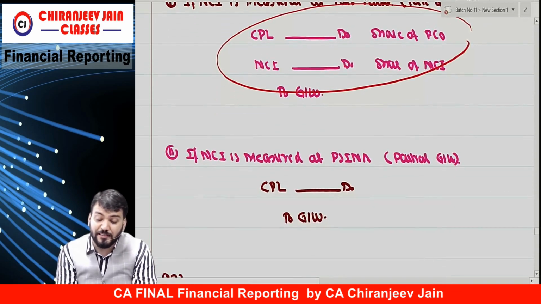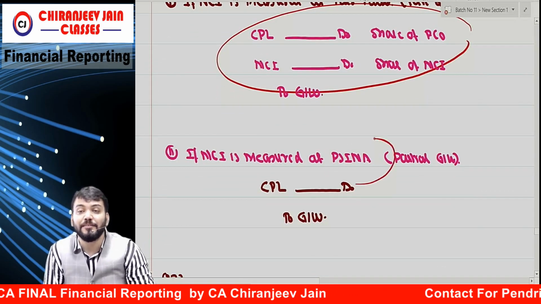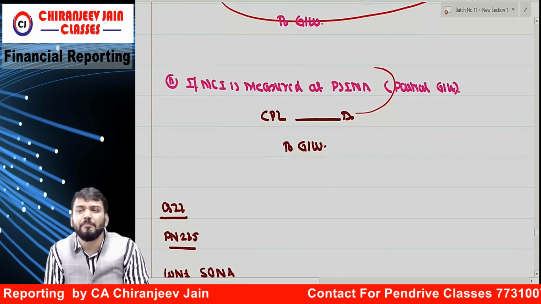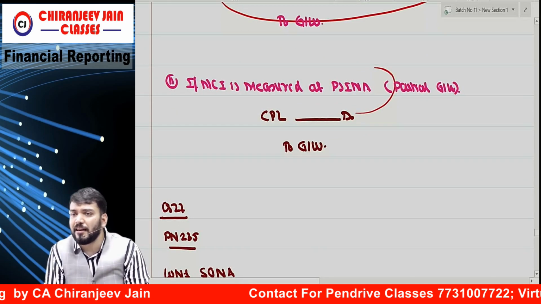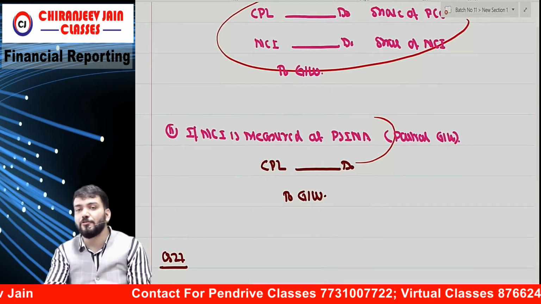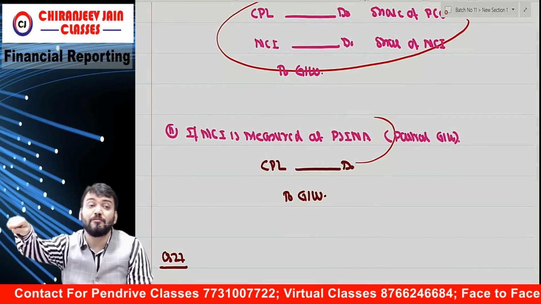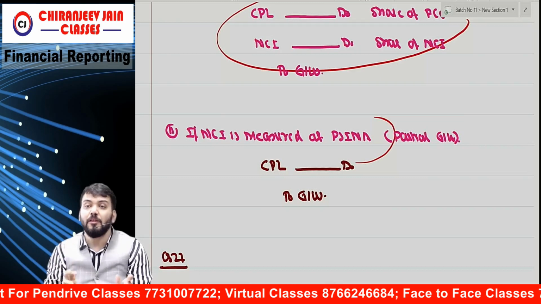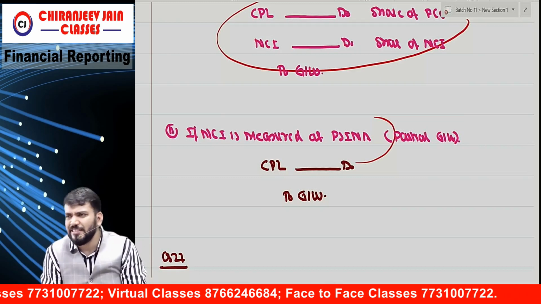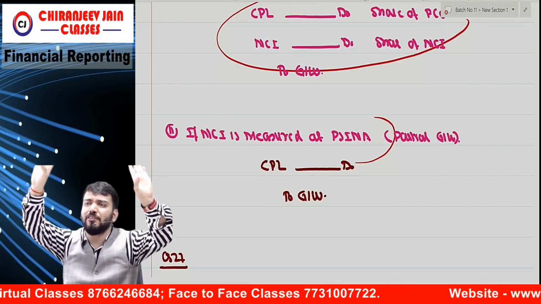But if NCI is measured at proportionate method, then entire impairment loss belongs to the parent company. Then your journal entry: parent company PL, means CPL or retained earning account debit to goodwill. Understood? This is also important. They can ask this type of question. They may give impairment loss of goodwill. So you need to understand whether we have calculated full goodwill or partial goodwill, means whether we have adopted fair value method or proportionate method. Understood? Easy.